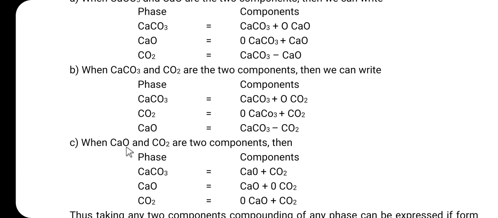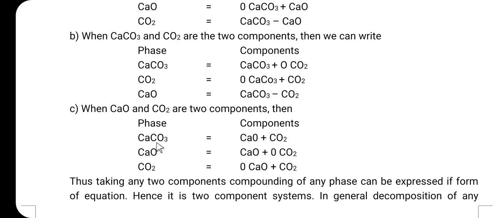Then the third case, when we consider the calcium oxide and carbon dioxide as the two components, then here we can write the phase calcium carbonate is equal to calcium oxide plus carbon dioxide. Then the second one, the calcium oxide is equal to calcium oxide plus 0 carbon dioxide. Then carbon dioxide is equal to 0 calcium oxide plus carbon dioxide.